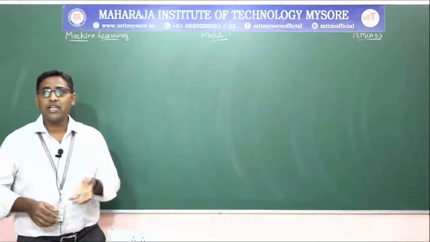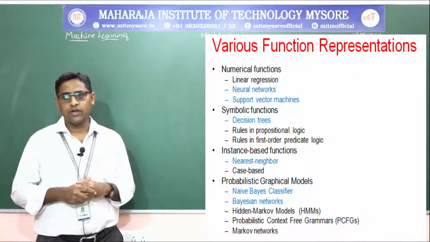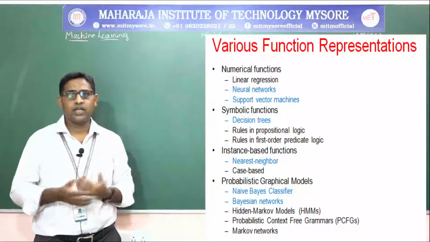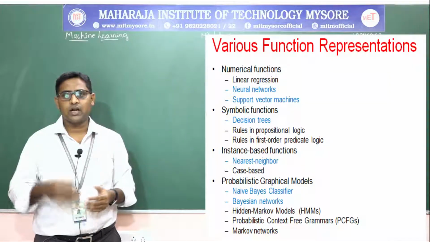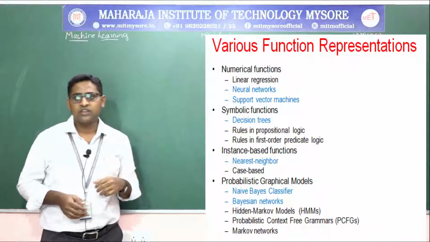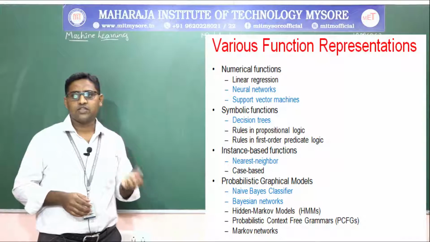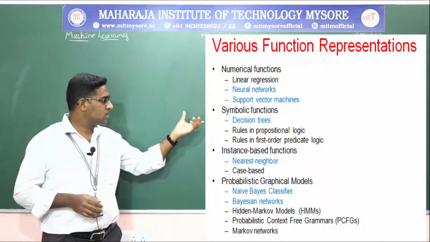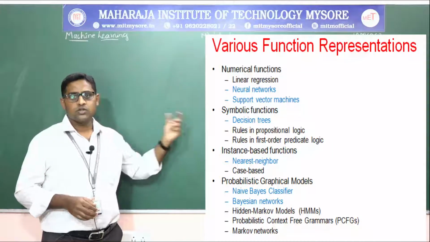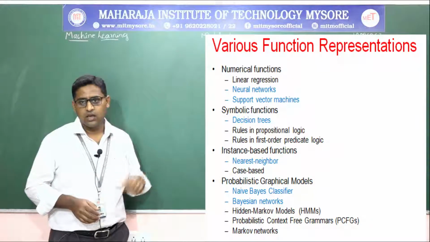Now there are various function representations in machine learning for the learning functions. Say we have numerical functions. Under numerical functions we have linear regression, neural networks, support vector machines, then symbolic functions. Under symbolic functions we have decision trees, rules in propositional logic, rules in first order predicate logic, then instance based functions. Instance based functions are nearest neighbor methods. So nearest neighbor method will be used in instance based functions and case based method.